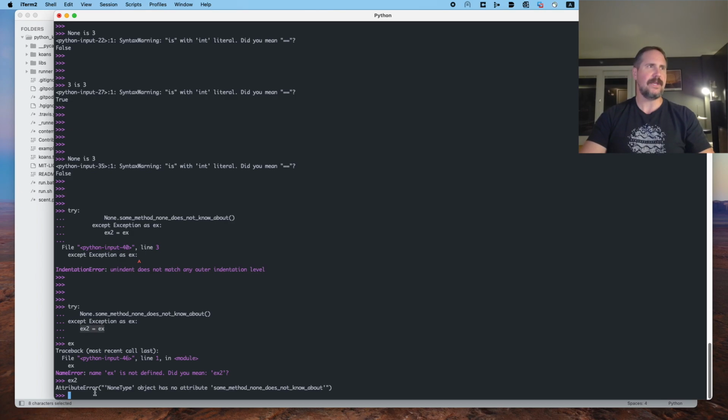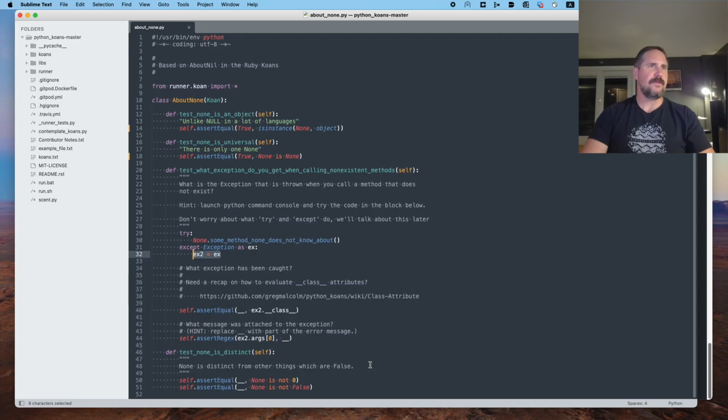Down here, I asked what ex2 currently is, and ex2 is the exception that was thrown. So it would appear an attribute error is thrown when a method is called on an object that is not yet implemented on that object. All right, so we want to say attribute error. What exception has been caught?